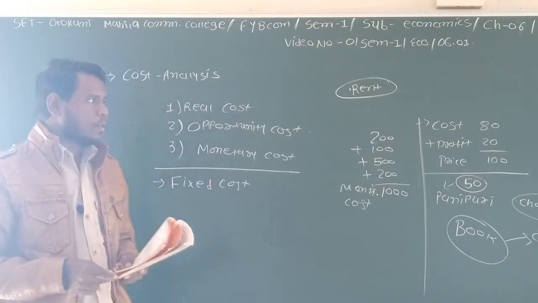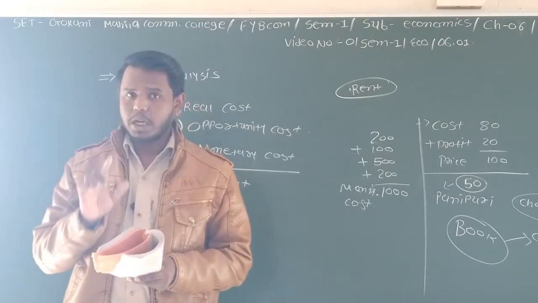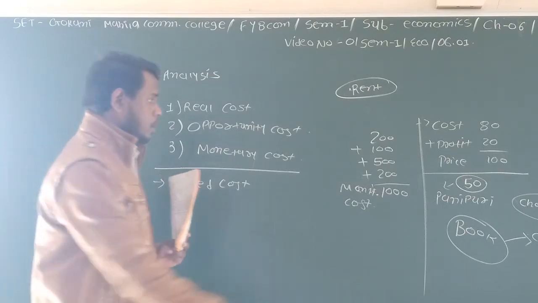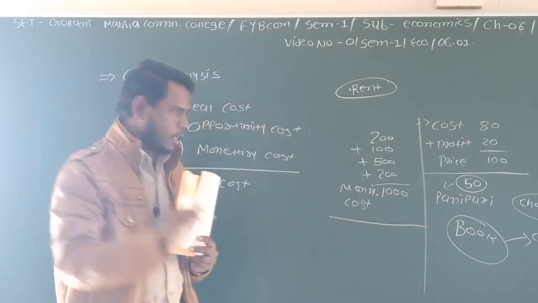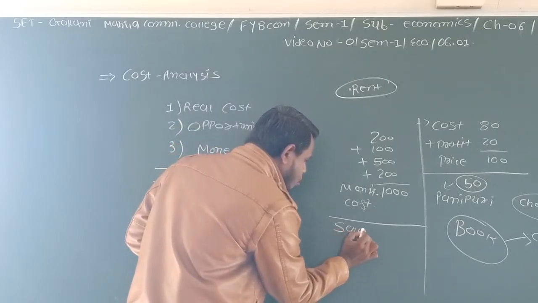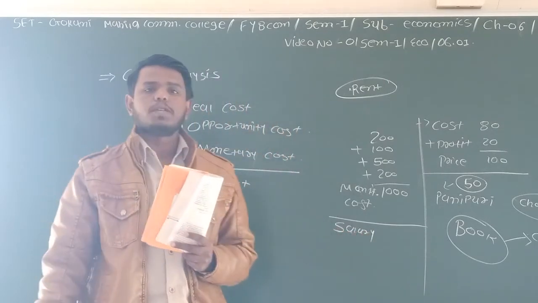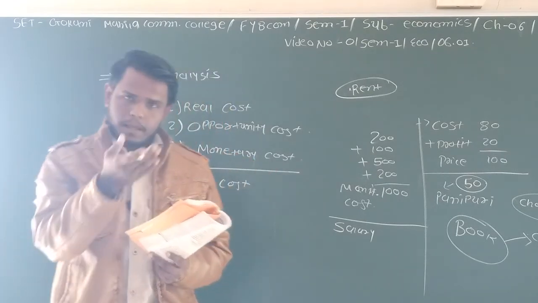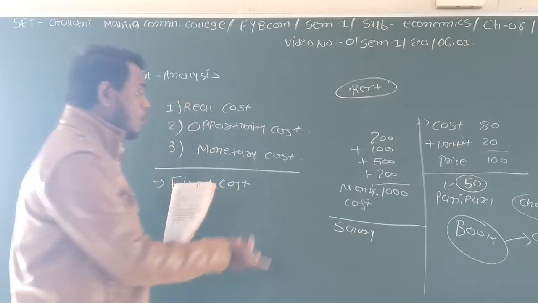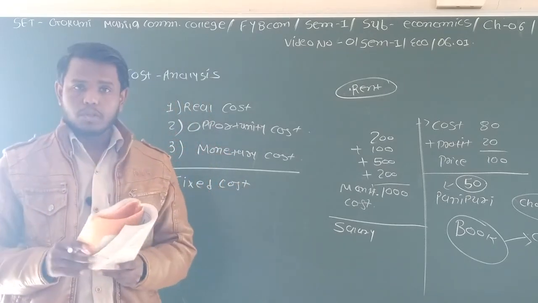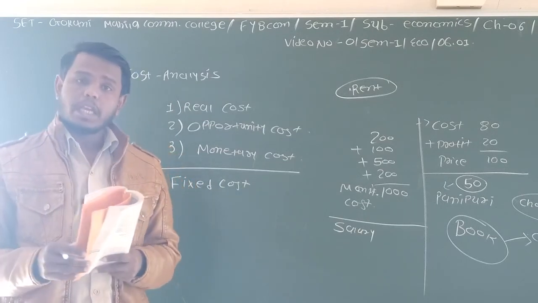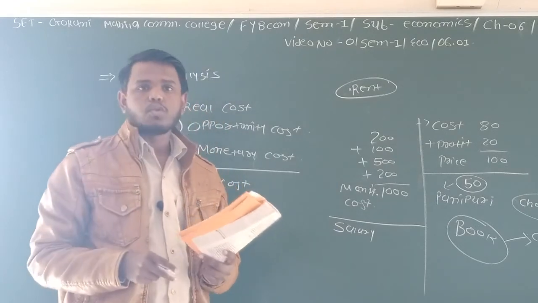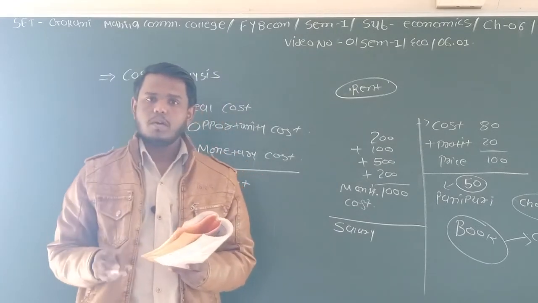Say for example, in your business organization, rent is compulsory, so rent is fixed cost, but there are a number of other things also. If you make production, at that time only you will have to pay salary to your business employees. If you are not taking any work from your employees, at that time you don't need to pay salary to them. So this is the variable cost.